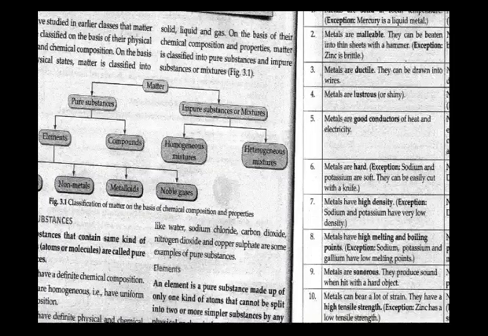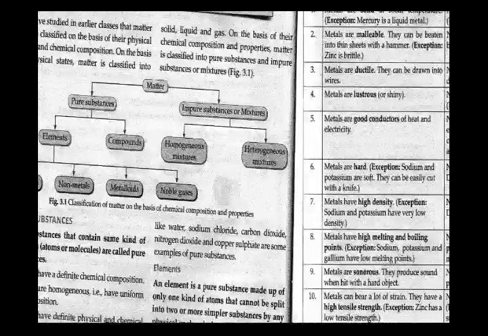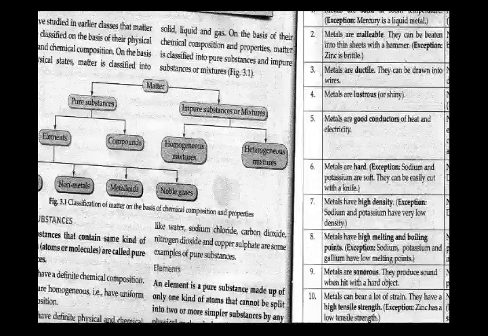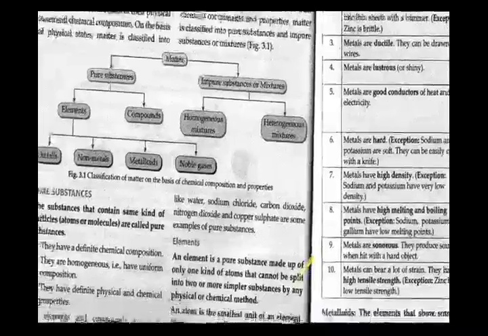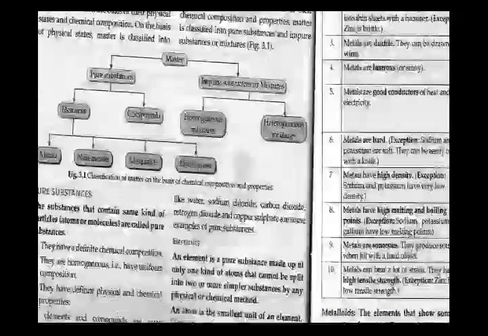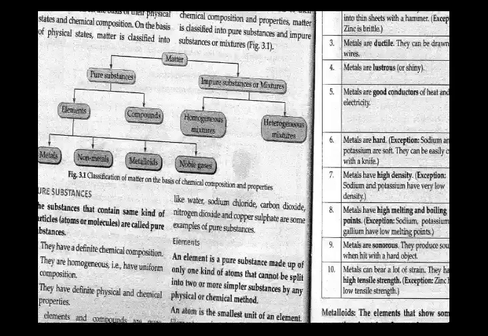elements and compounds, and elements can further be subdivided into 4 broad categories, that is metals, non-metals, metalloids and noble gases. I have told about them. What pure substances are: the substances that contain same kind of particle, atoms or molecules, are called pure substances.